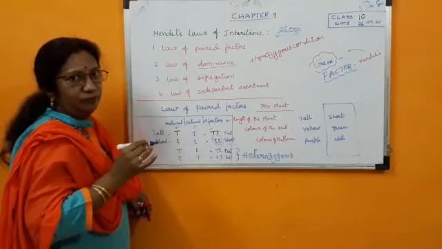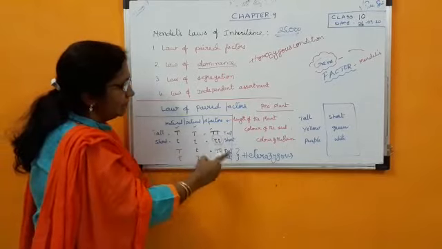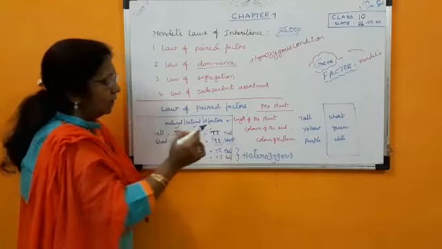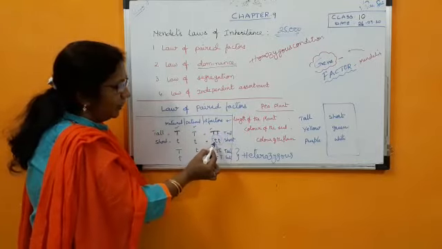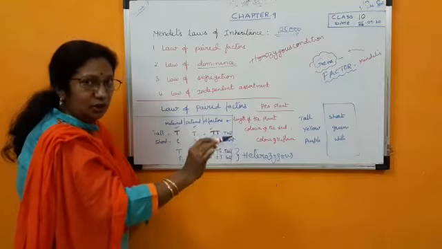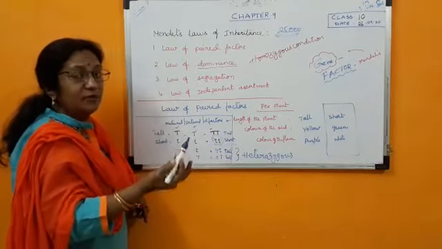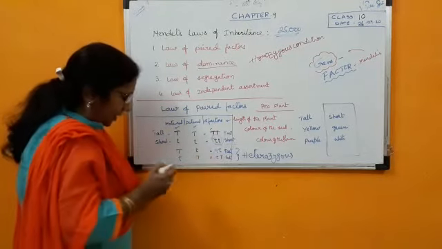I think now it is clear. In the homozygous condition there is no doubt: two capital T's will definitely be tall, and two small t's will definitely be short. But when there is one capital T and one small t, the capital letter trait will be seen.